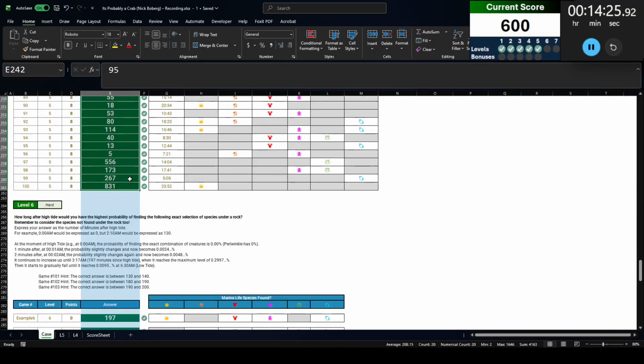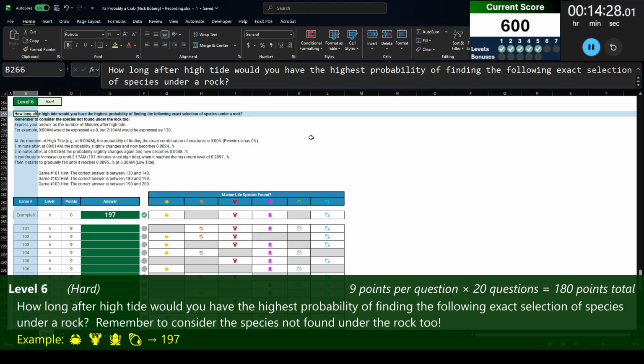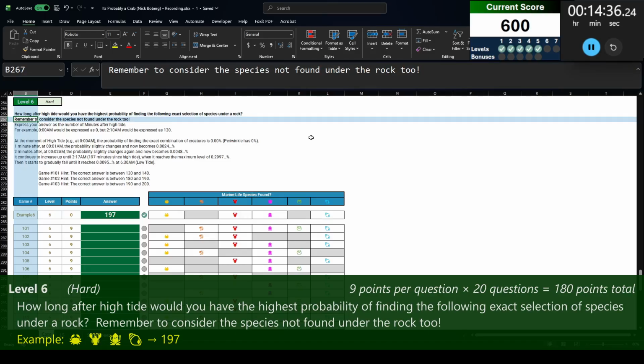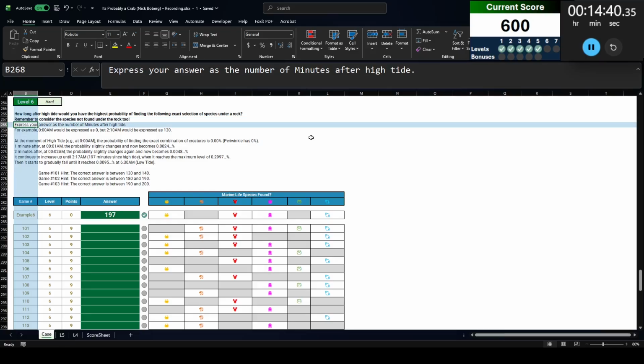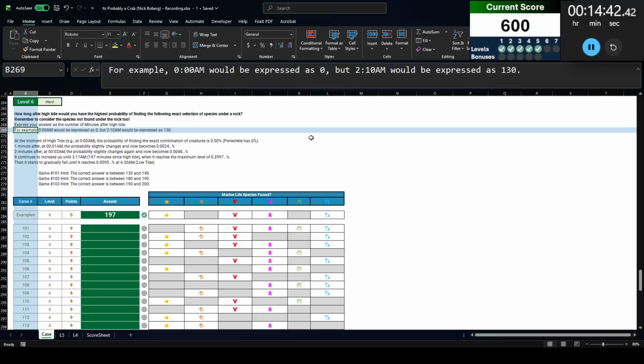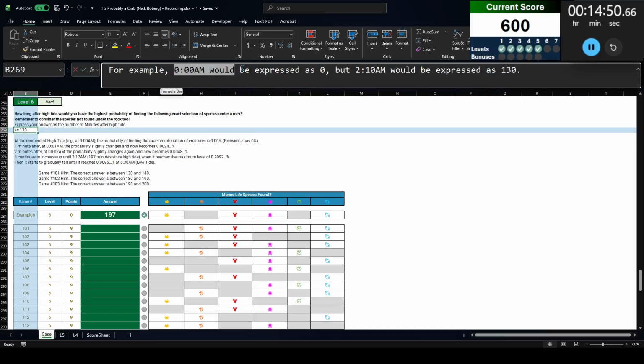There we go. Level 6. How long after the high tide would you have the highest probability of finding the following exact selection of species under a rock? Remember to consider the species not found under the rock too. Express your answer as a number of minutes after high tide. For example, 0 a.m. would be expressed as 0, but 10 a.m. would be expressed as 1:30. Now, the thing I like about this example is that they highlighted 0, which means 0 could be an answer.